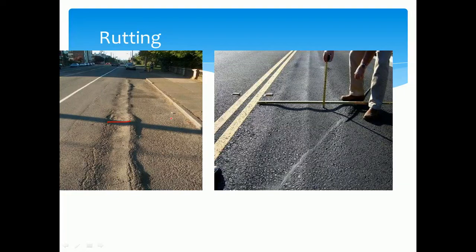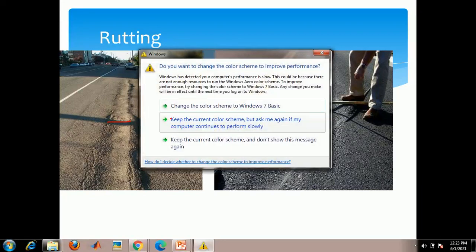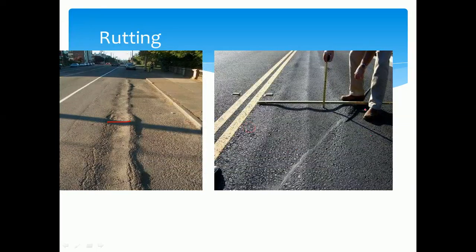It may be caused in the subgrade also and in the different pavement layers also. If there are defects in the subgrade and the pavement layer, and it is not able to carry the maximum wheel load, in that condition also we can observe this type of failure.